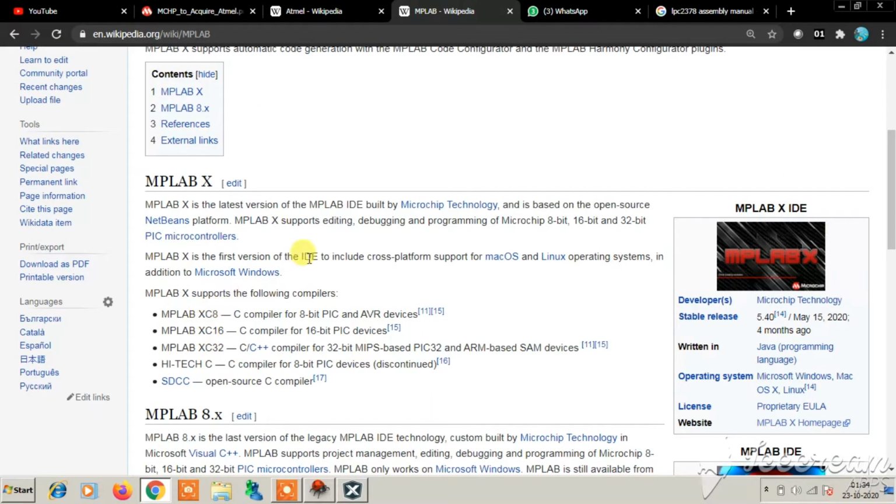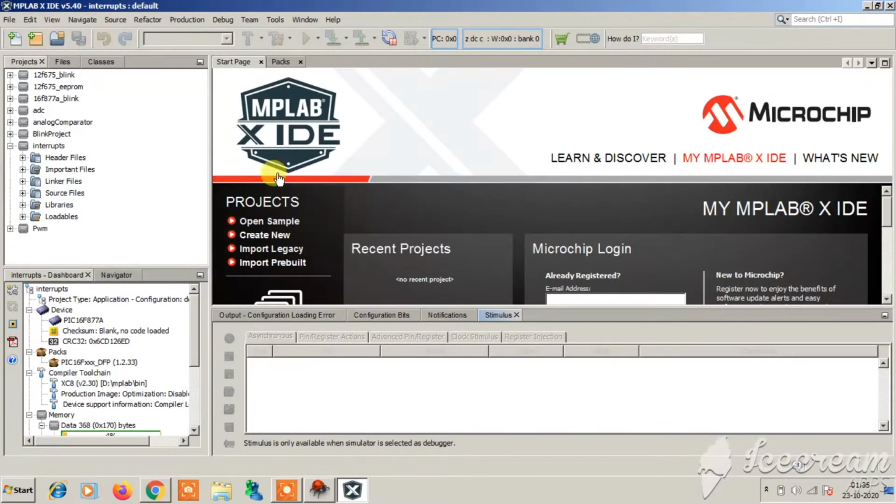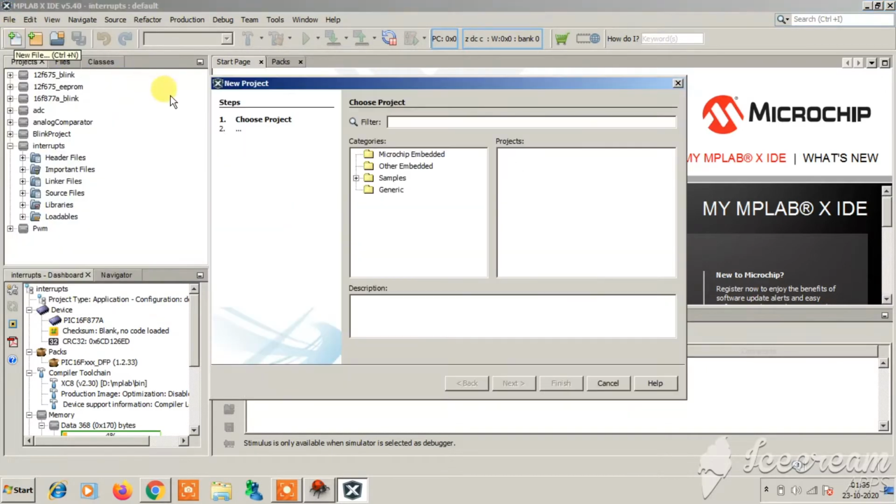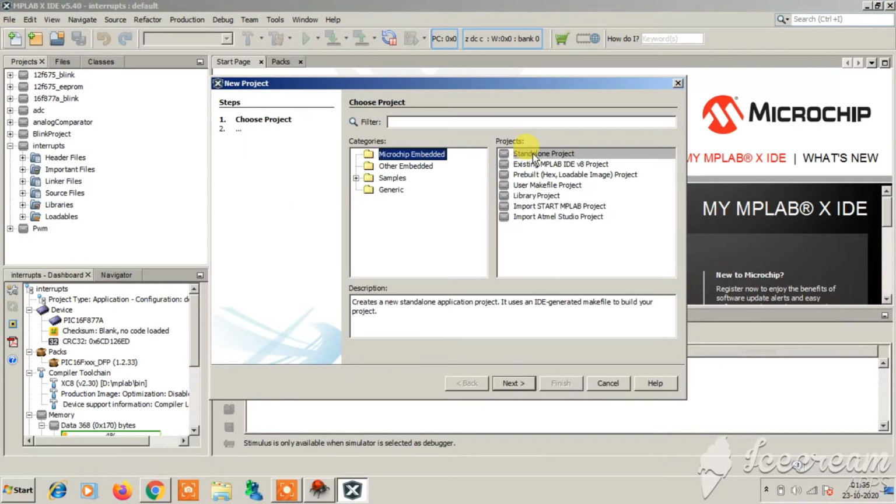Now, when Atmel was acquired by Microchip, they made the MPLAB IDE compatible with AVR microcontrollers as well. Therefore, using this single IDE, you can write code for AVR microcontrollers too. We will just do that right now. So we will open File, click on New Project, Standalone Project. Also, you can import an Atmel Studio project too.